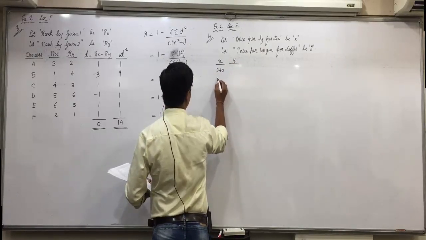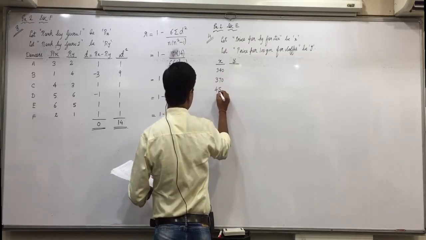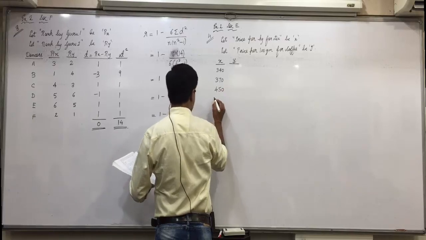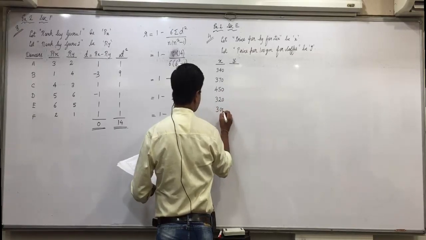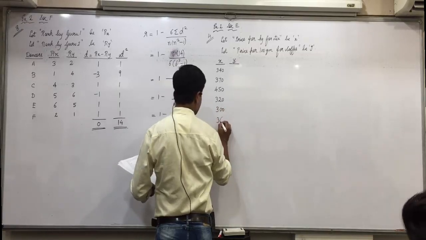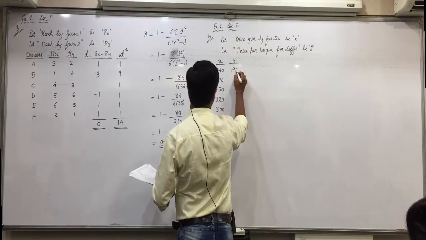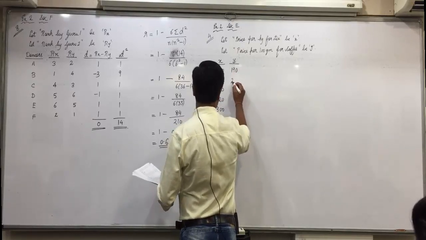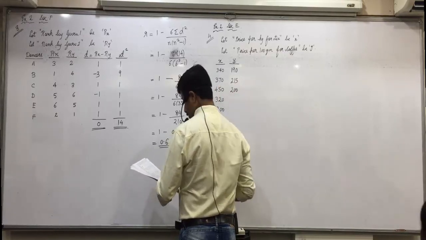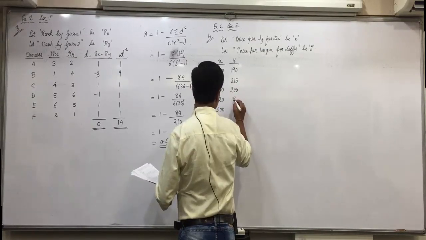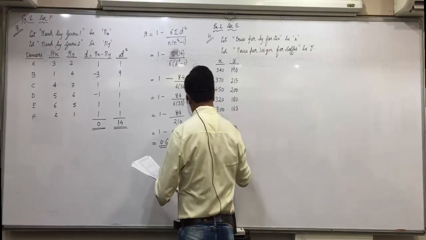340, 370, 450, 320, 300, 360, and Y: 190, 215, 200, 180, 163, and 175.